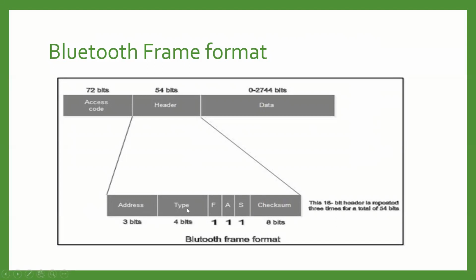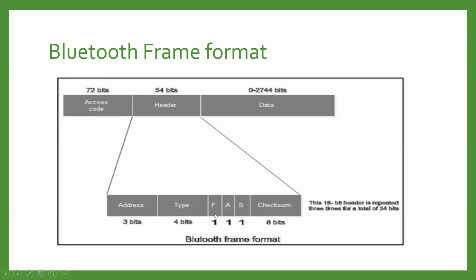Then the next field is the type field, which is 4 bits. It identifies the type of the data coming from the upper layer. Then we have the F field, that means a flow bit. This flow bit is used for flow control.